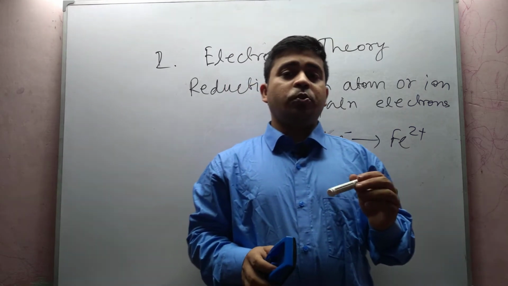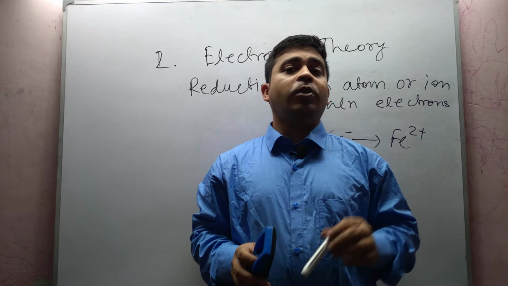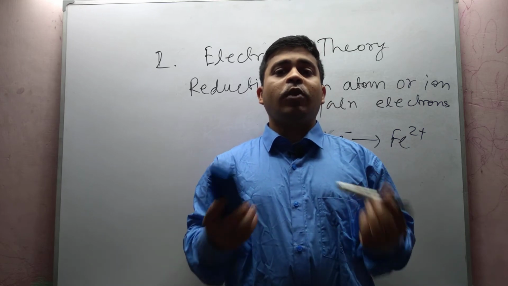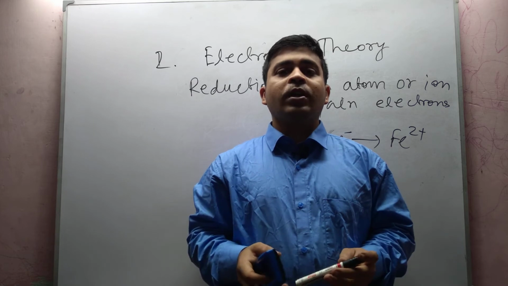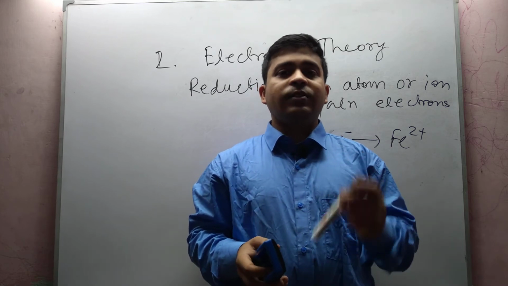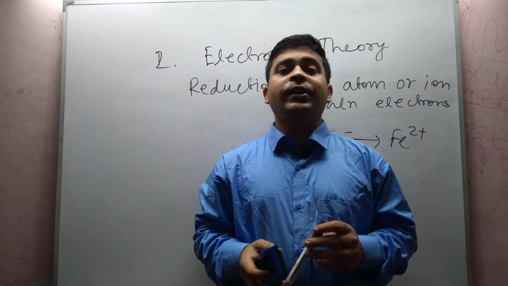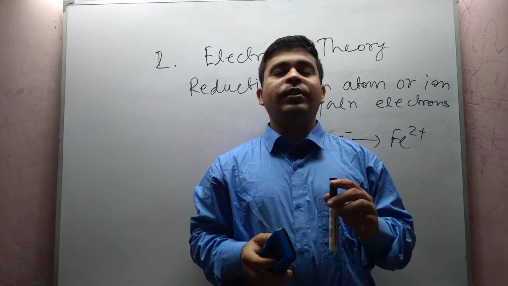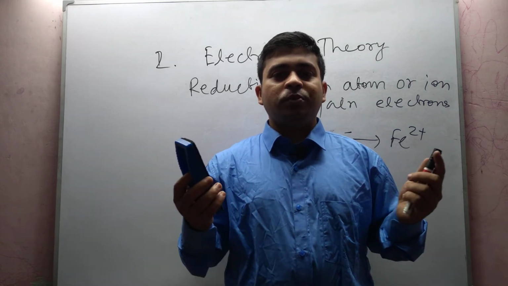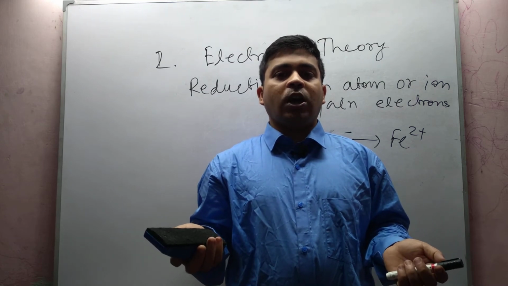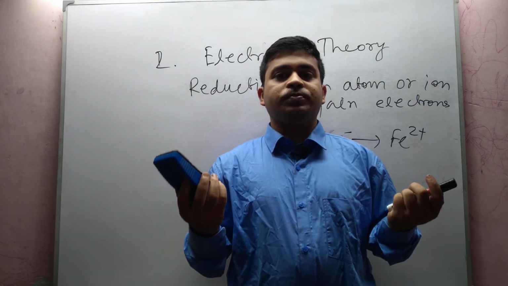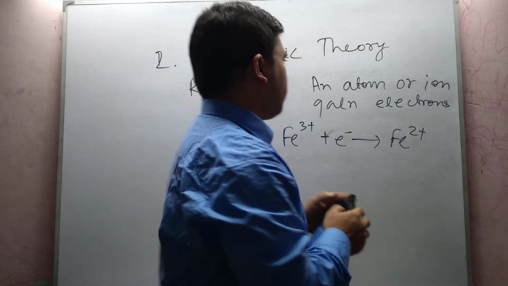So we are clear up to the electronic theory, what is the definition of oxidation and reduction, and by this theory we can define oxidizing and reducing agent. Oxidizing agent means the chemical species which gains electron. Oxidizing agent gains electron.